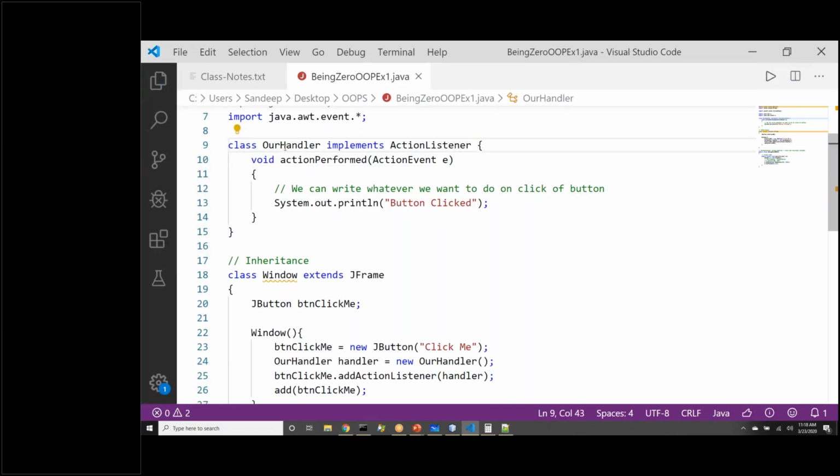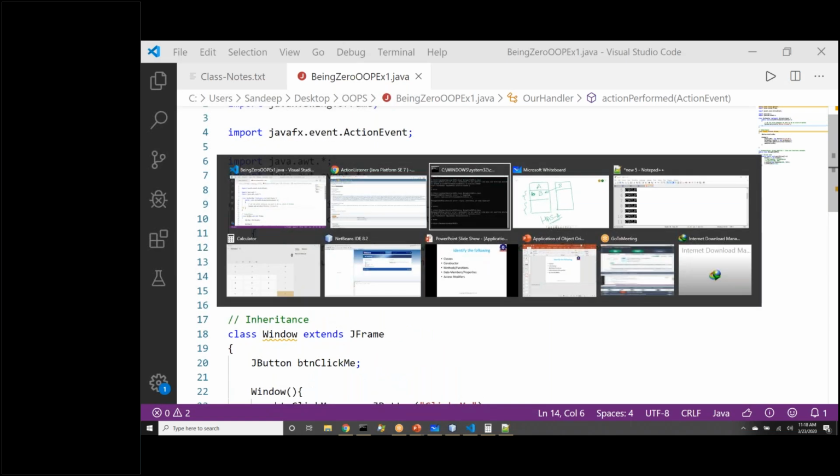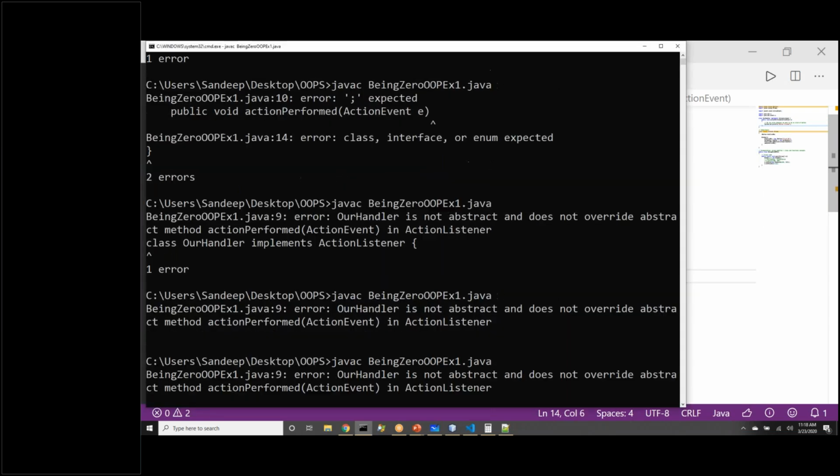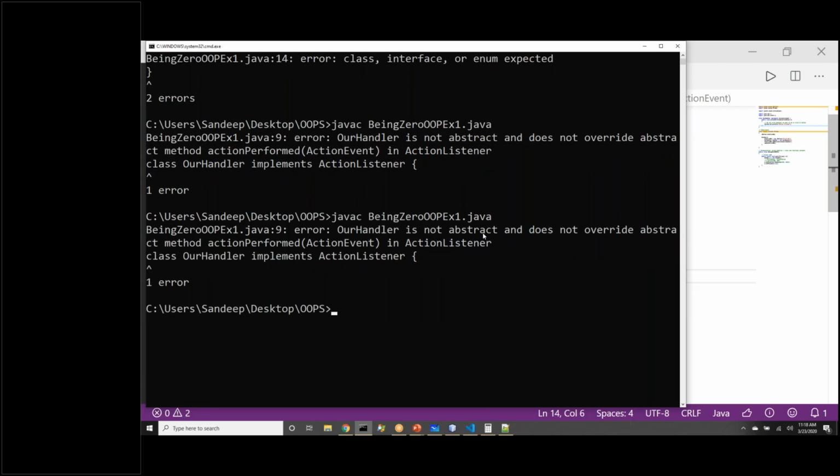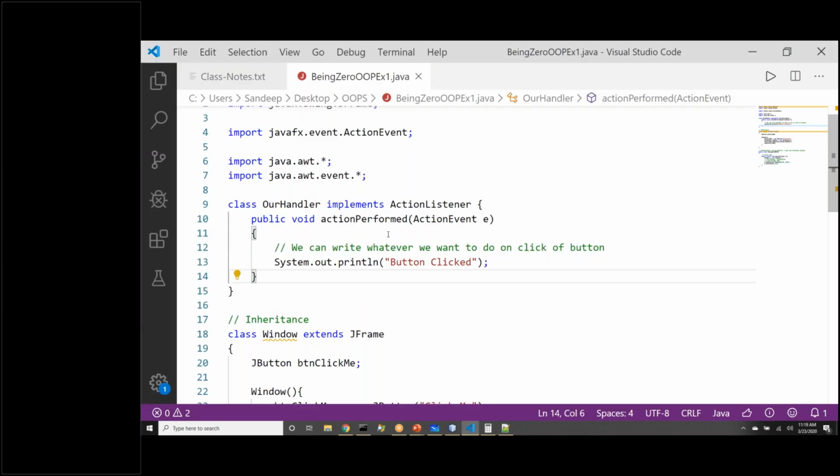ActionListener only. OurHandler, we are implementing, we are writing a function. This should be public. That also we already had. Let me try once more. Okay. OurHandler is not abstract and does not override the method actionPerformed in ActionListener. Okay, guys, I'm missing something.